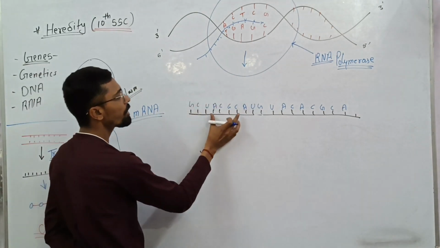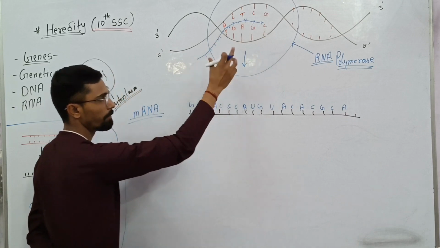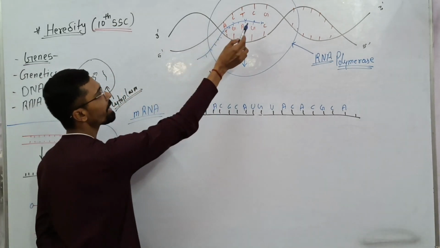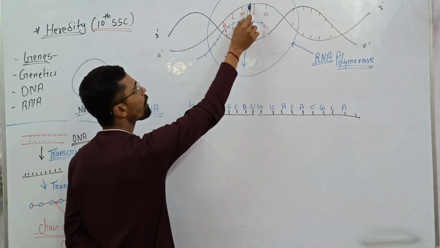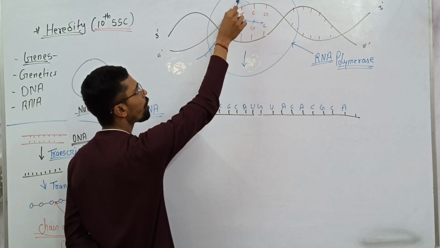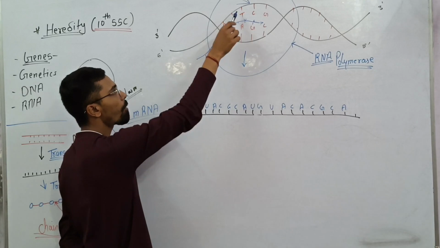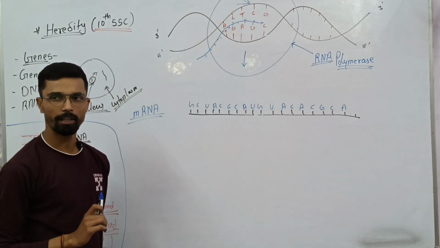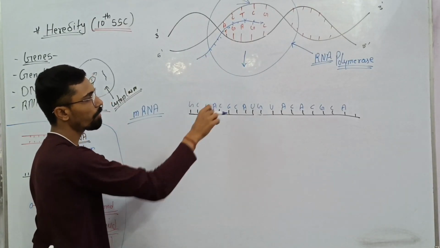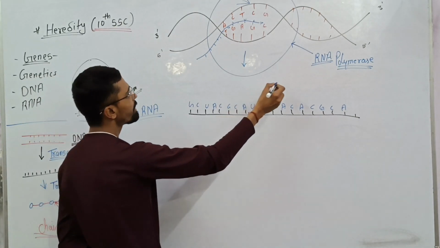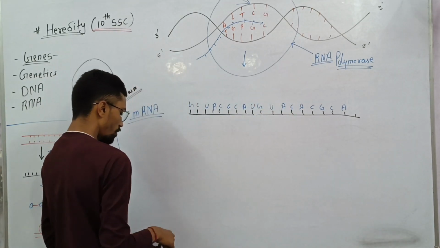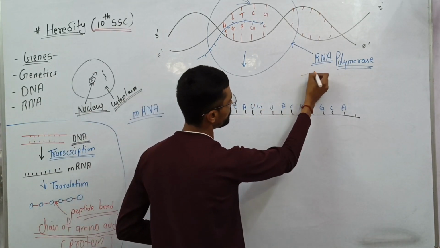This is called a codon, and it is exactly a copy of the opposite strand, also called the template strand. This process is called transcription.